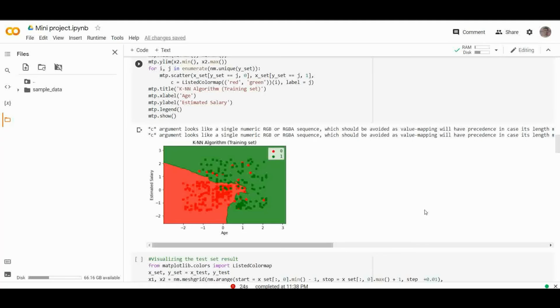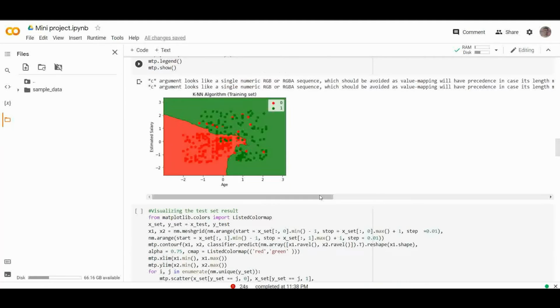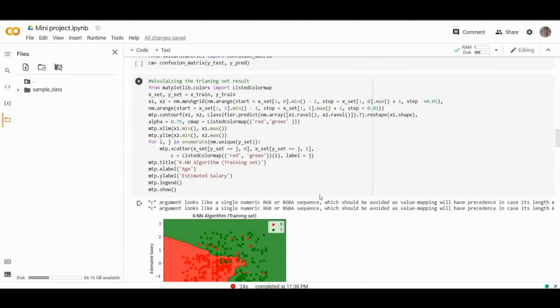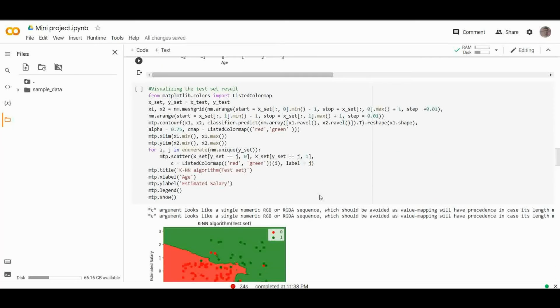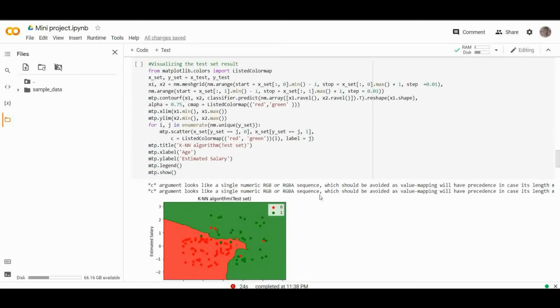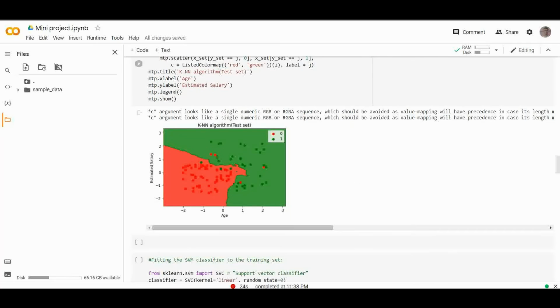So after that we will visualize the test set result. First we visualized the training set result. Now we will visualize the test set result. In the test set result graph, we can see that this graph is the output of test data, and the predicted output is quite good, as most of the red points are in the red region and most of the green points are in the green region.